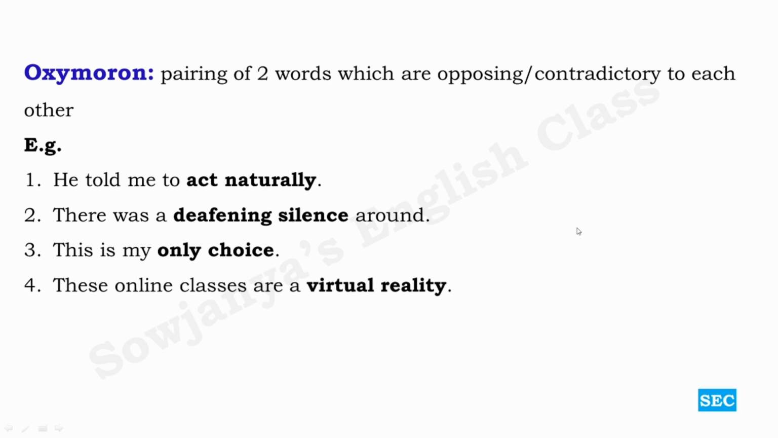And then these online classes are a virtual reality. What is this? Virtual is imaginary and reality is fact. How come we combine both these? We can combine with the help of an oxymoron like this. Even then meaning is very, very clear. These online classes are a virtual reality, that is like unbelievable reality.